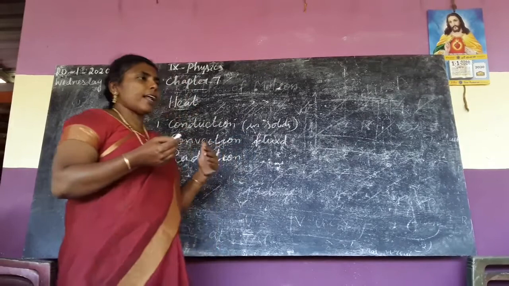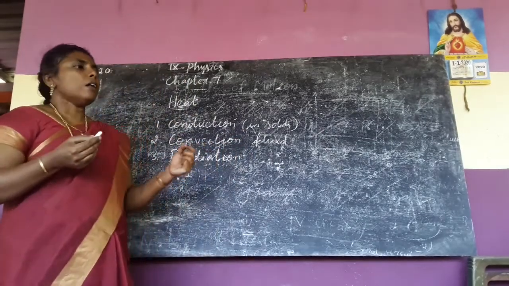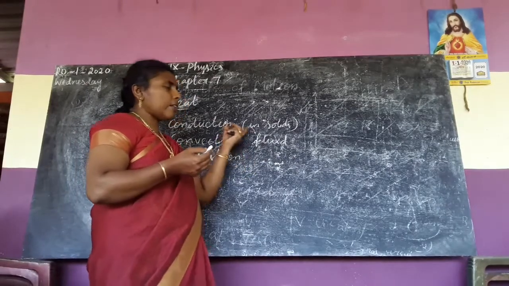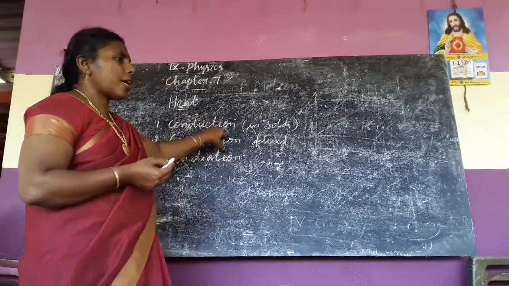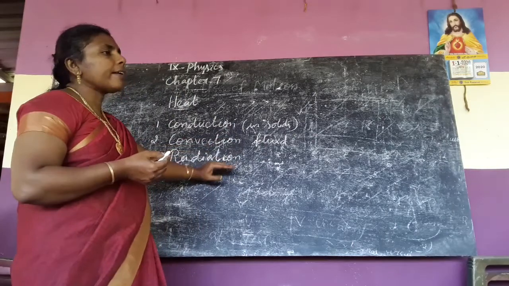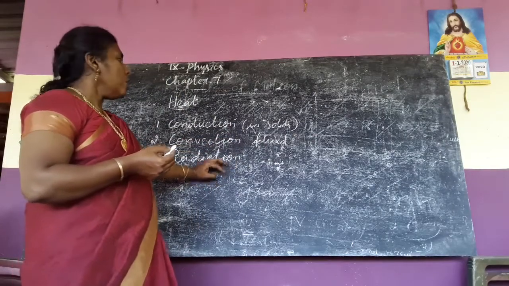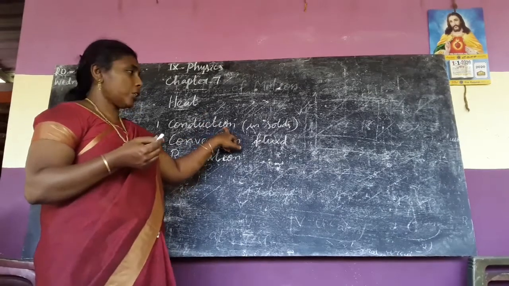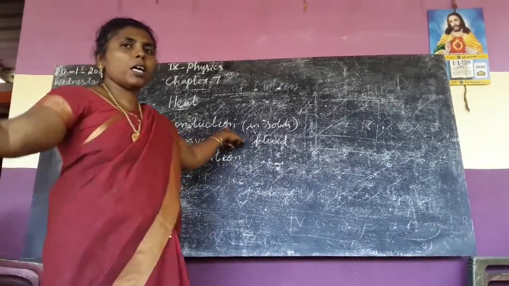Radiation means heat transfer from one place to another in the form of electromagnetic waves. So heat transfers in three ways: conduction, convection and radiation. Now we can see some diagram about conduction. Look at the picture of conduction.